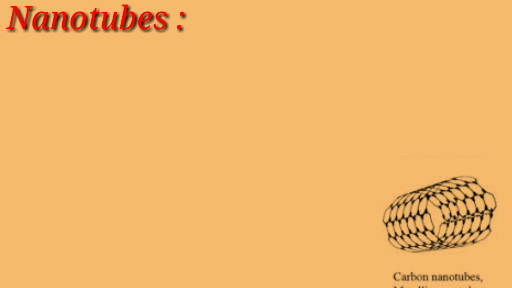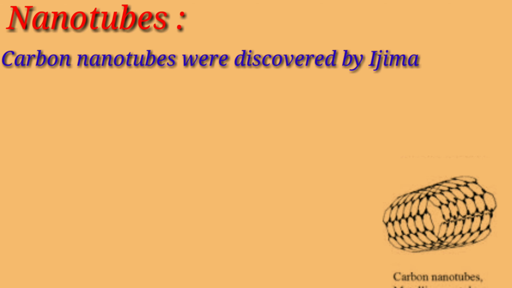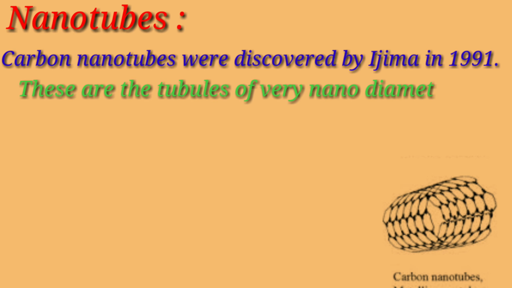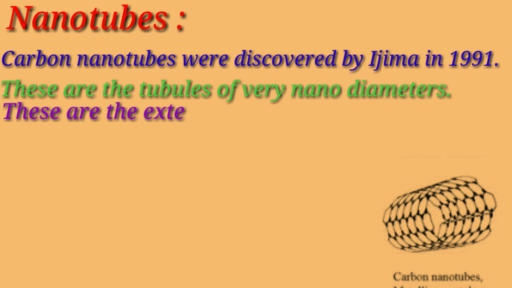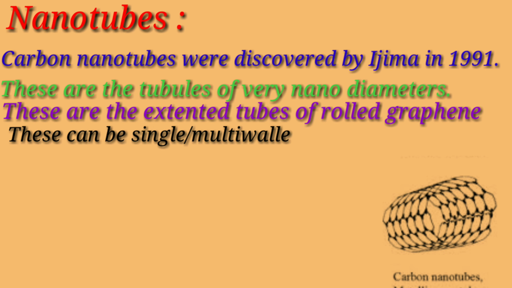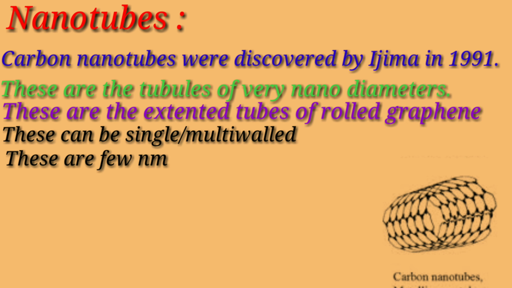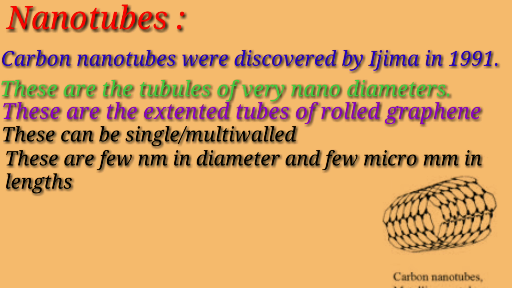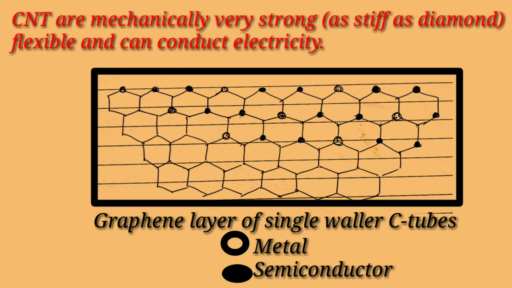Next is about nanotubes. Carbon nanotubes were discovered by Iijima in 1991. These are tubules of very small nano diameters. These are extended tubes of rolled graphene. They can be single or multi-walled. These are a few nanometers in diameter and a few micrometers in length. Carbon nanotubes are mechanically very strong, as stiff as diamond. They are flexible and can conduct electricity.